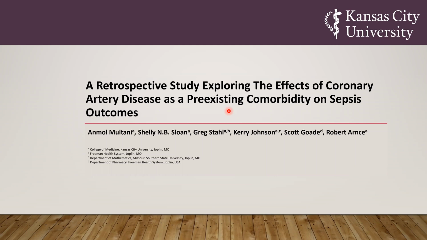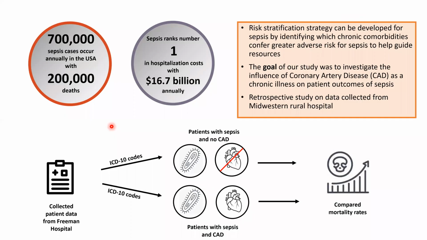I conducted a retrospective observational study on the effects of coronary artery disease as a pre-existing comorbidity on sepsis outcomes. Sepsis is a life-threatening organ dysfunction that occurs in response to infections and causes an astonishing 700,000 cases every year, along with 200,000 deaths. It is also the number one cause of healthcare costs in the United States, at $16.7 billion annually.